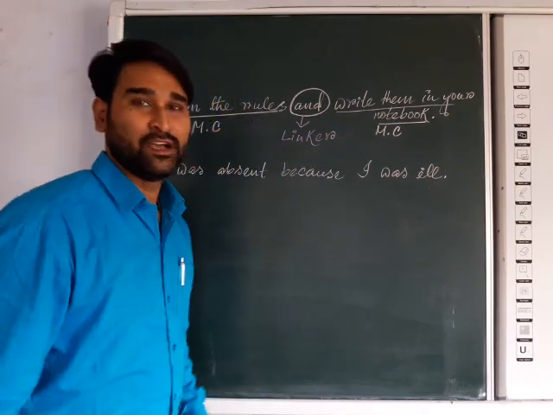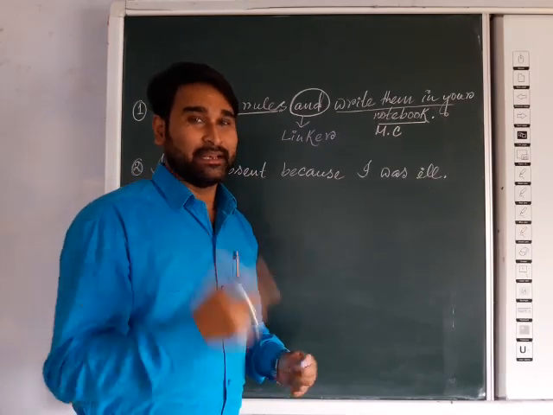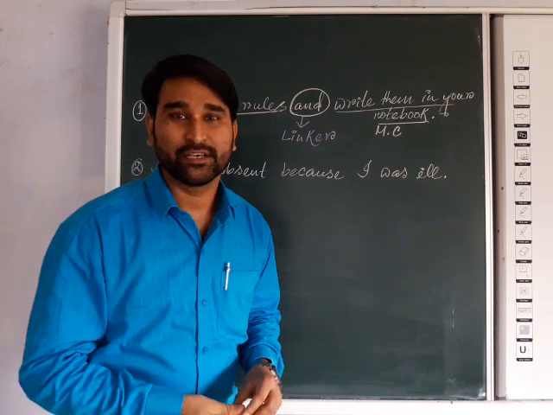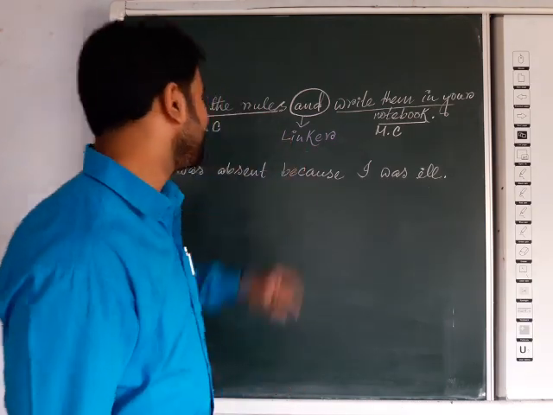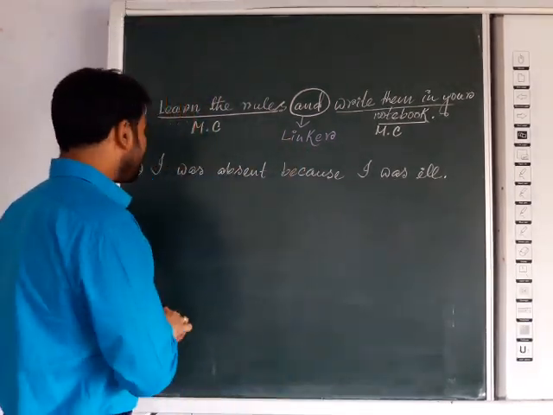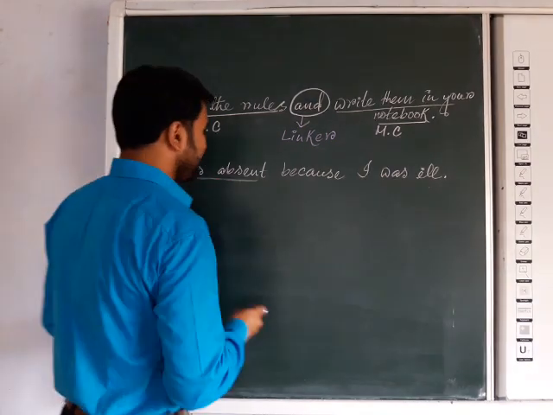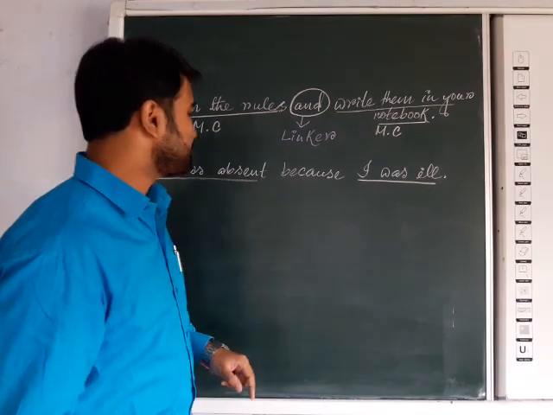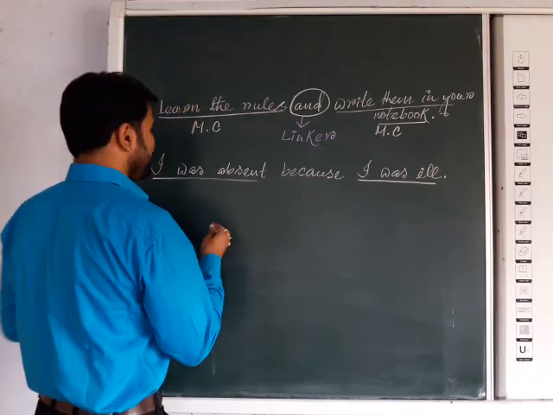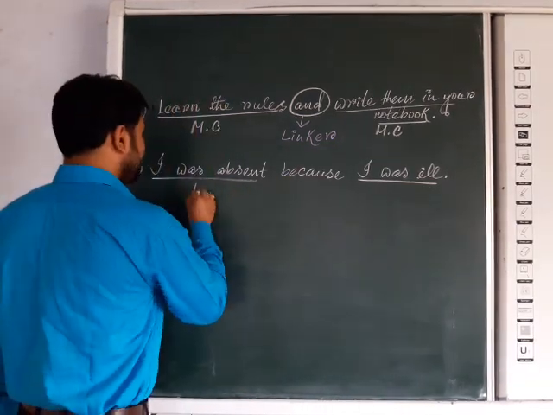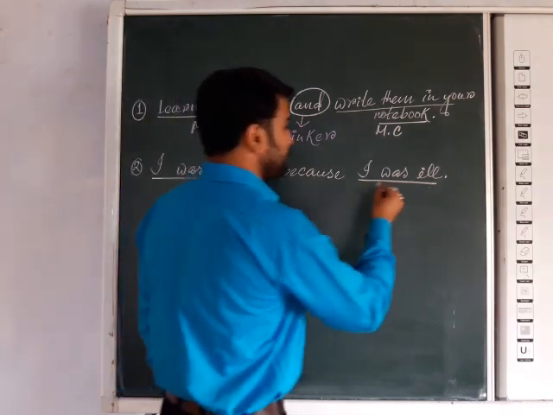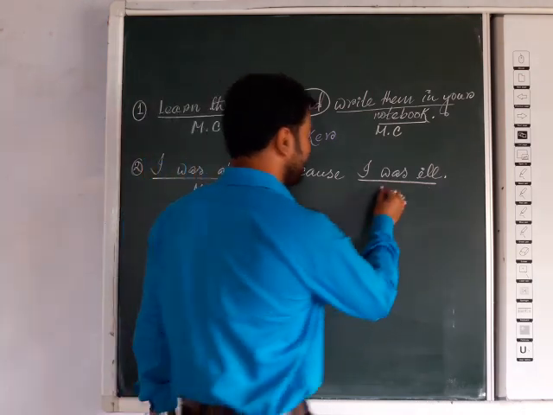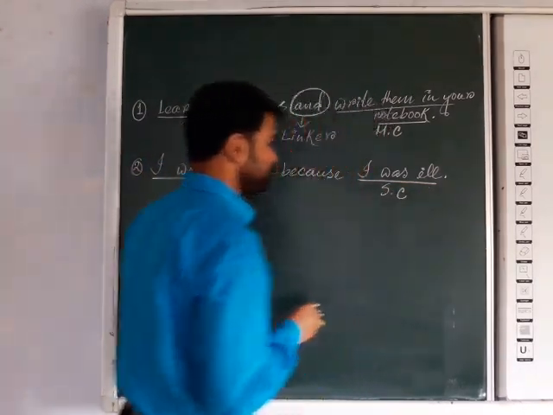So we have got something for today's topic. That is the linker actually. Next one we will get: I was absent. It is one. And next one, I was ill. Now here, I was absent. It is clear. That's why it is a main clause. But I was ill is not clear, because it is fully dependent on the first part. That's why it is a subordinate clause.